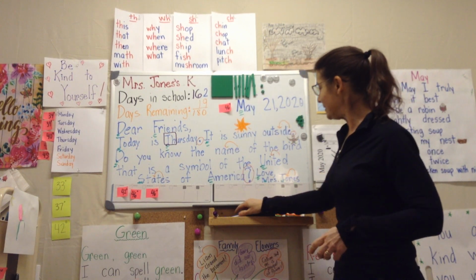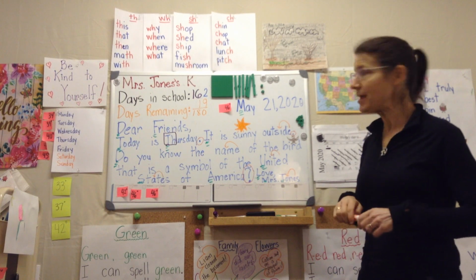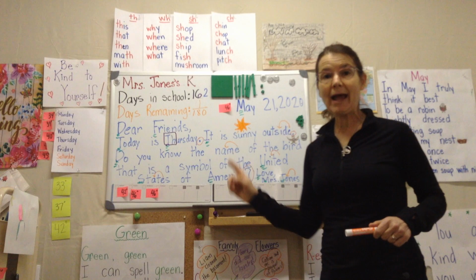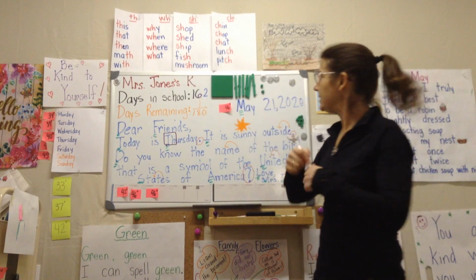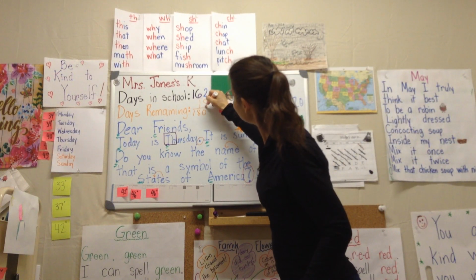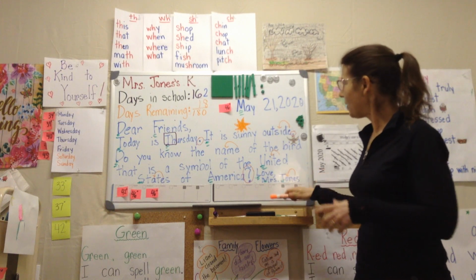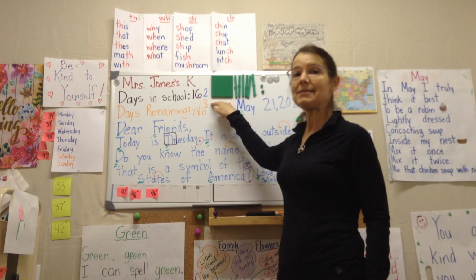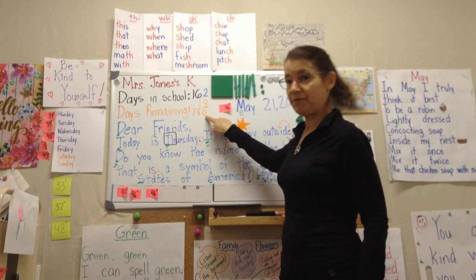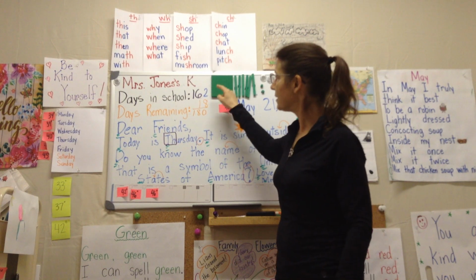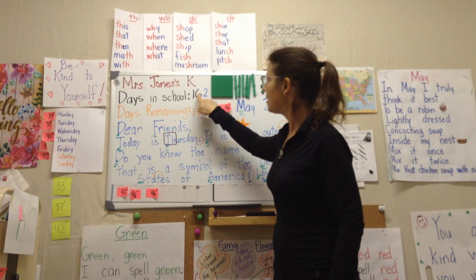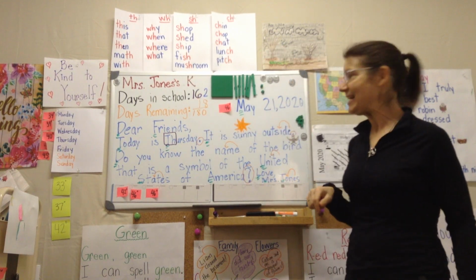If there were 19 days left yesterday, that means today is 1 smaller than 19. 19, 18. 18 days left, and we check our math. 2 plus 8 is 10. So I trade for a 10, now I have 0 ones, and I trade for a 10 going here. 6, 7, 8, plus 1, 18 days left.